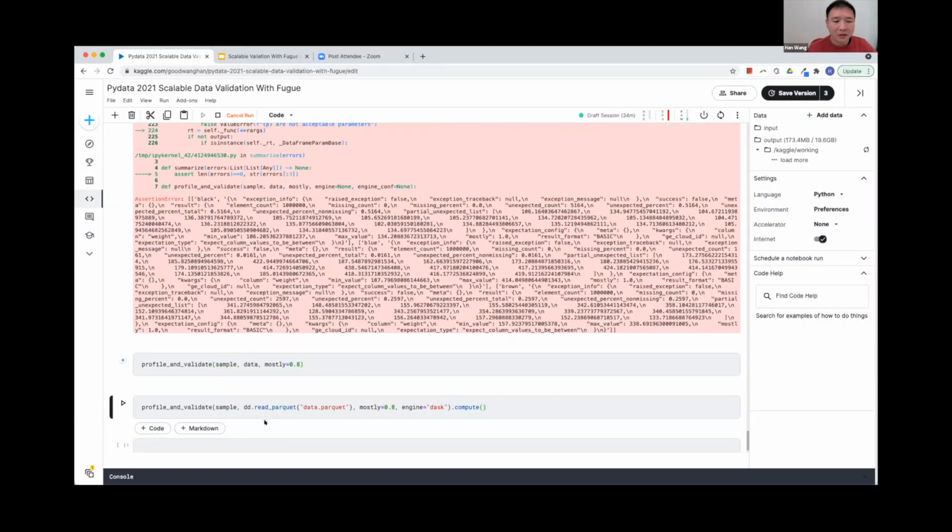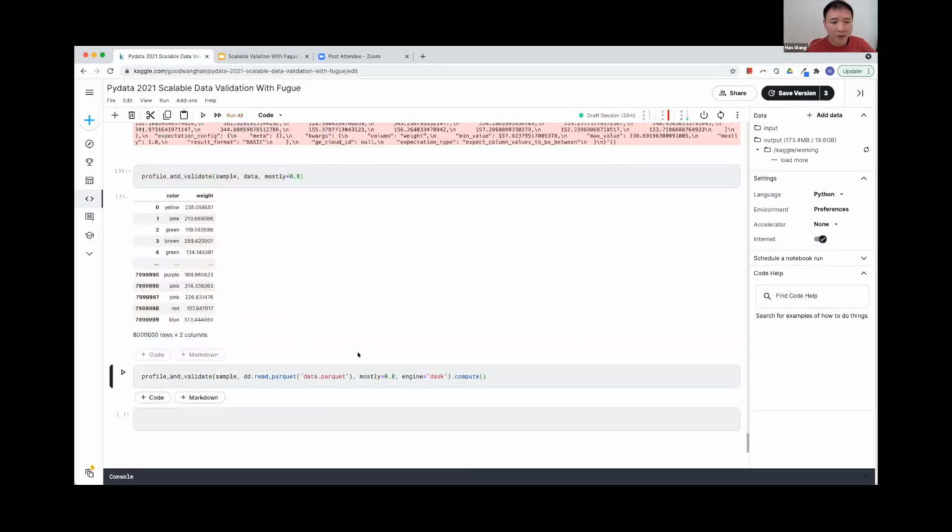And in the end, we just bring this to a distributed environment by providing a Dask data frame here and the engine, the backend here. So actually, as you can see in this function, we mixed the data frames. So for Fugue, we can take any type of data frames and we can also mix them. So for example, this can be a Spark data frame, this can be a Dask data frame. And where to run really depends on the engine. So now this function is fully scalable and it can operate on a very big data set.